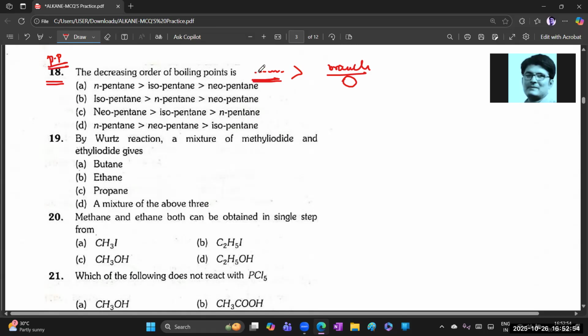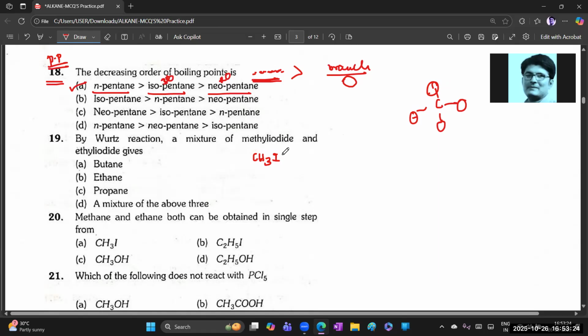Here n-pentane, isopentane, neopentane: neopentane has 4 branches, so more branches means lower boiling point. So obviously the first option.